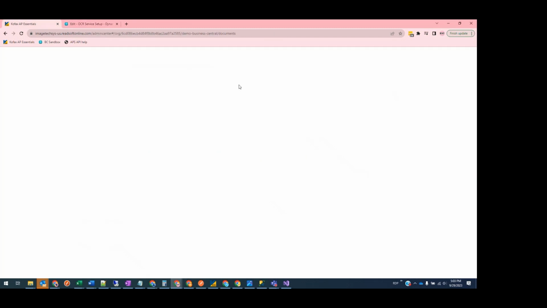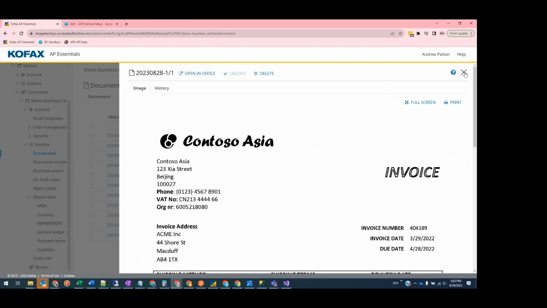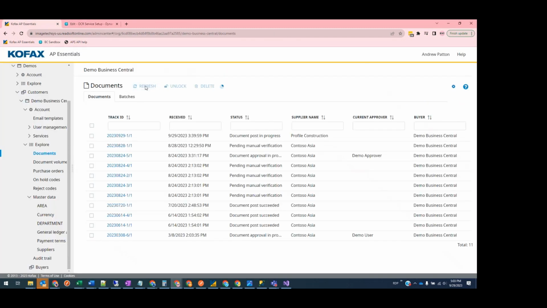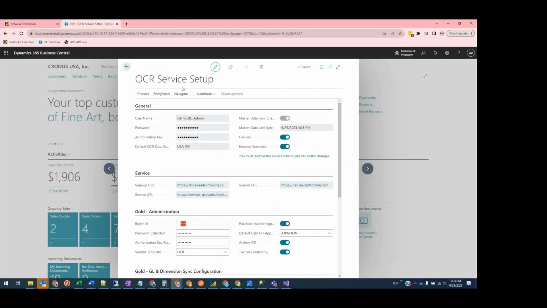Now at this point, the invoice is processing. I can hit refresh on the admin center side of things and see that it is in the registration in progress step, which means that Business Central is free to import it.